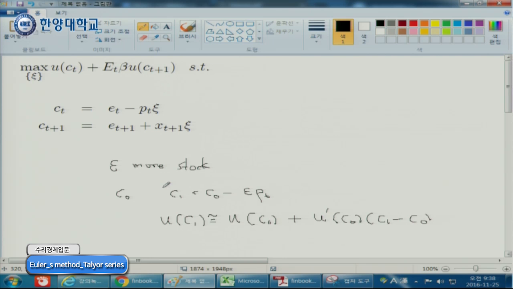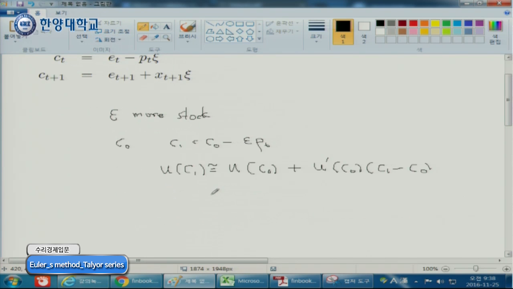Which means that if you save more, the change of your happiness, U(C1) minus U(C0), is approximately U prime (C0) times the change of your consumption, which is minus epsilon P_t.